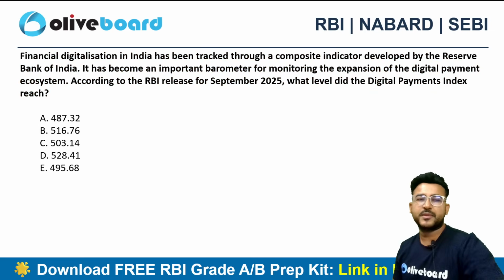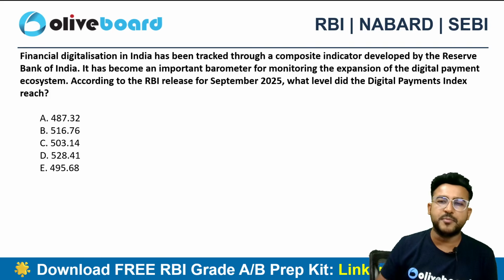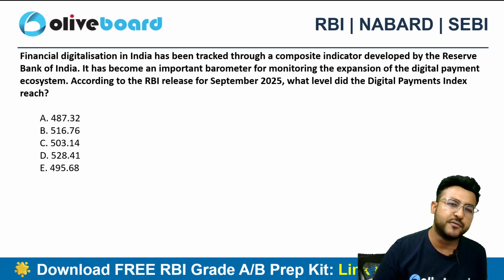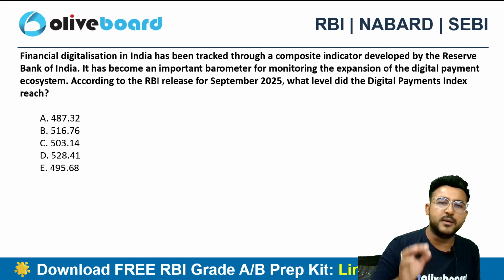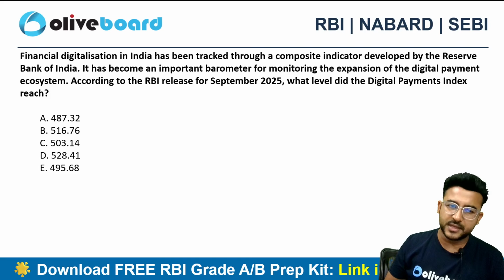Next one. Financial digitization in India has been tracked through composite indicators developed by Reserve Bank of India. It has become an important barometer for monitoring the expansion of the digital payment ecosystem.